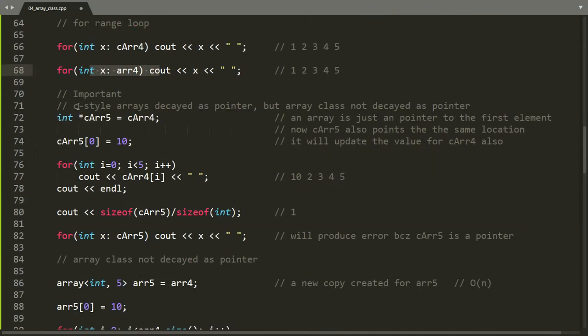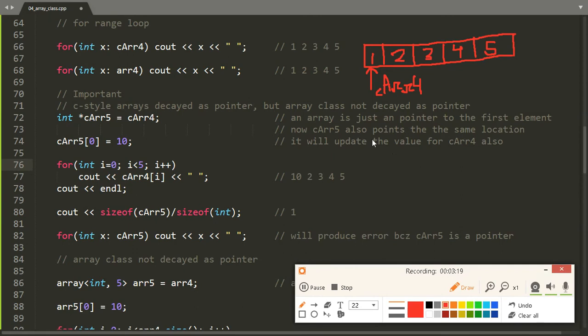Next, C style arrays are declared as a pointer. What does it mean? It means an array is just a pointer to the first element. As you can see here, the values 1 2 3 4 5 will be stored in the memory, and CRA4 is nothing but pointing to the first element of this memory. When we assign this value to some other array or pointer, then that pointer will also start pointing to the same memory. So now CRA5 will also start pointing to the same memory, the first element of the array.